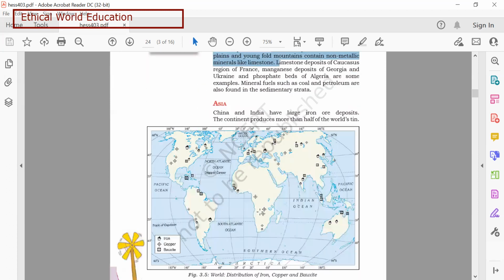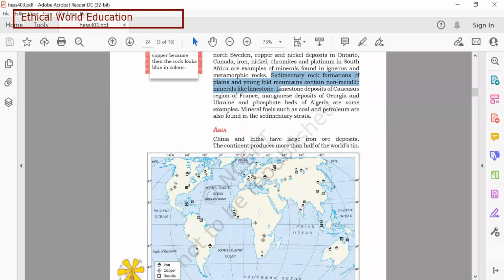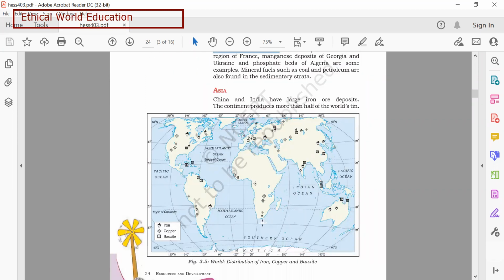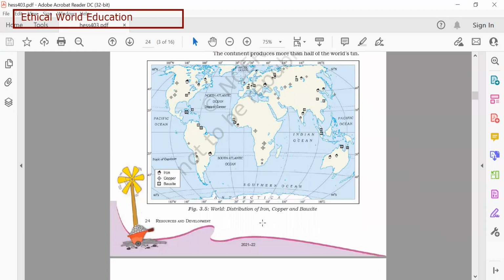Now we'll read about the distribution of the minerals in India. So let's read about India. India has high grade iron ore. They have iron.